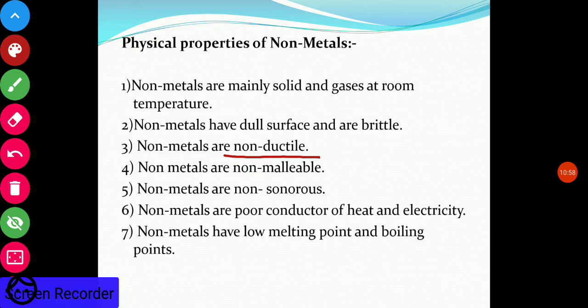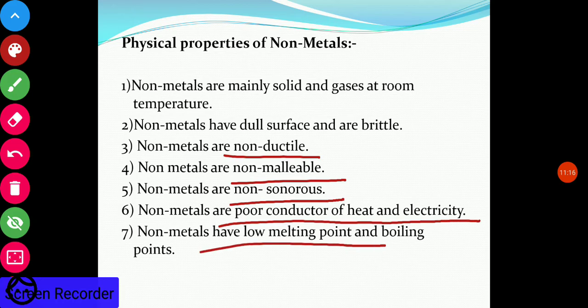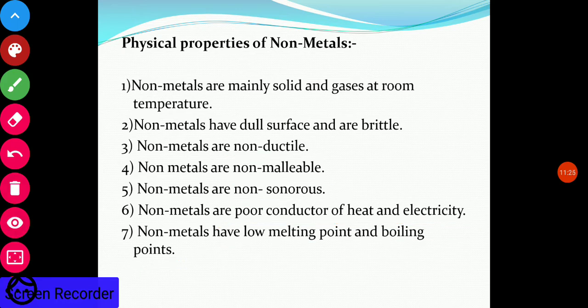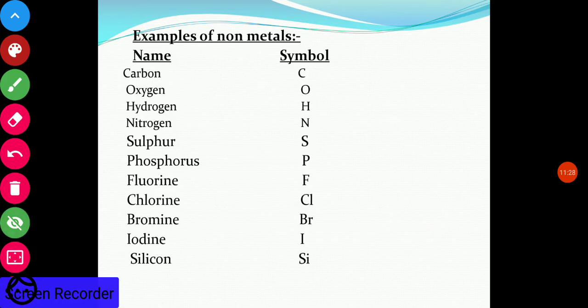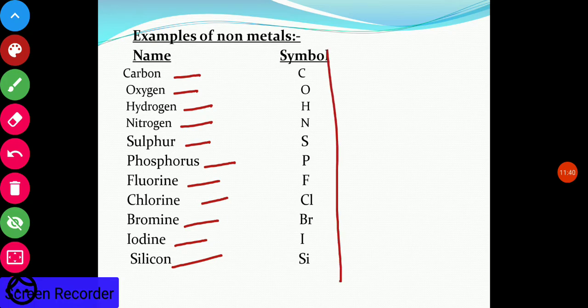Non-metals are non-ductile, means cannot be drawn into wire. Non-malleable, cannot be drawn into thin sheets. Non-sonorous, means no sound is produced when they hit on any surface. Poor conductors of heat and electricity, and have low melting and boiling points. So for the maximum properties, they are just opposite to the metals. Now examples of non-metals: carbon, oxygen, hydrogen, nitrogen, sulfur, phosphorus, fluorine, chlorine, bromine, iodine, silicon, and these are their symbols.